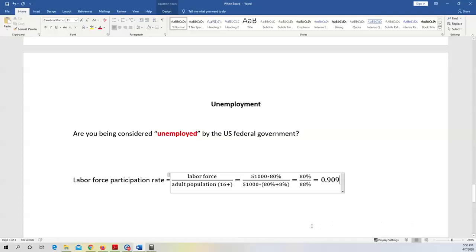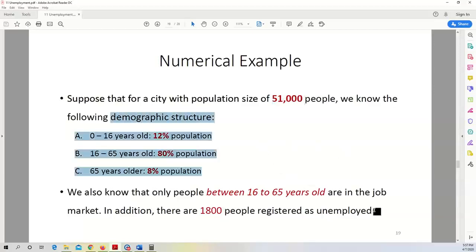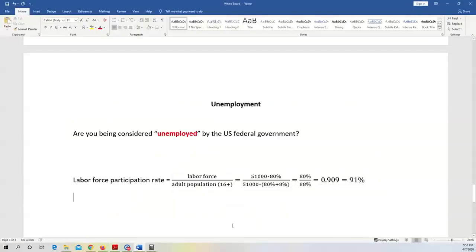Again, whenever you see this word rate, right, we want to convert it into a percentage. So this is roughly equal to 91%. So that's the labor force participation rate for this city with a population size of 51,000 people. And we have the demographic structure. We know only people in this group are in the labor force, right? And also we know 1,800 people registered as unemployed. So for this city, the labor force participation rate is 91%.